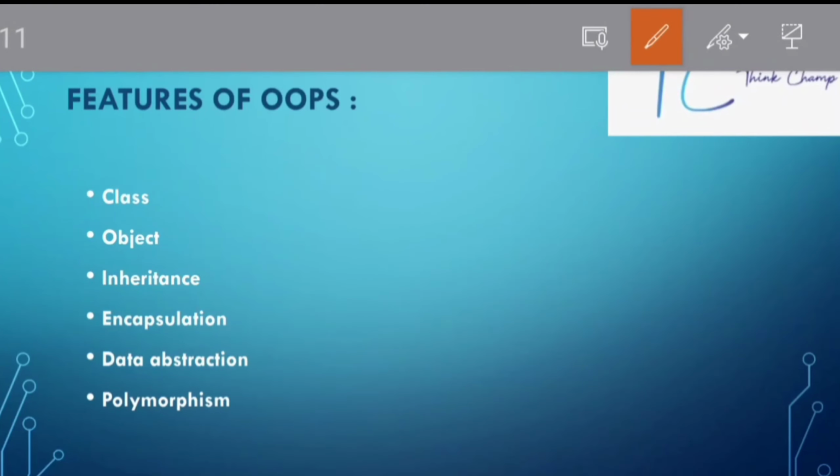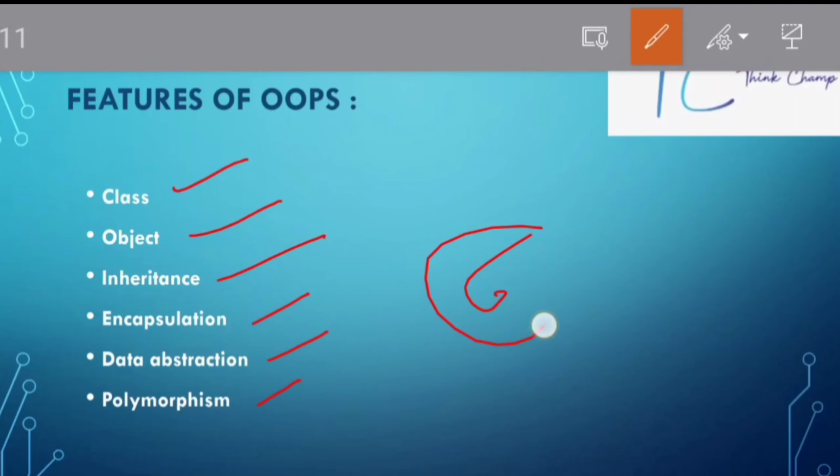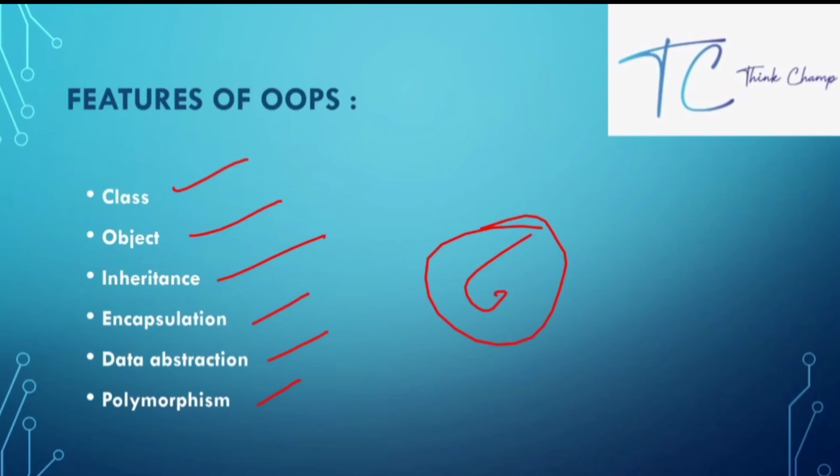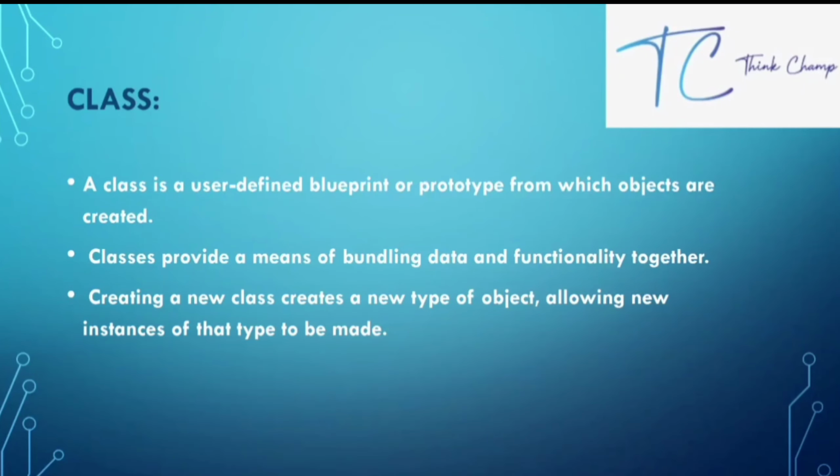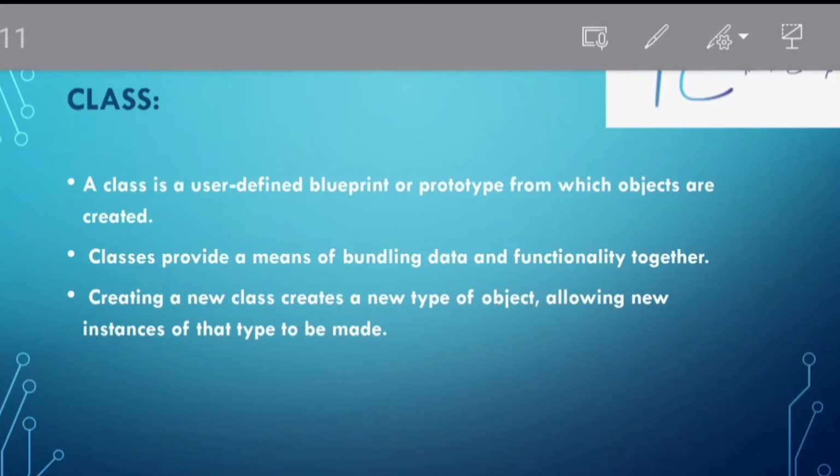Now we can see the features of OOPS. Those are class, object, inheritance, encapsulation, data abstraction, and polymorphism. These are the 6 features of OOPS. Here we go with a small brief note about each feature. Basically, a class is a grouping of data and functions. By using the keyword class, we can declare the class. In a class, we can access a variable using the dot operator.